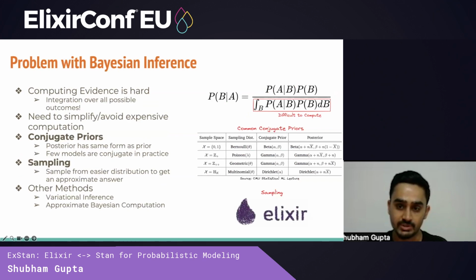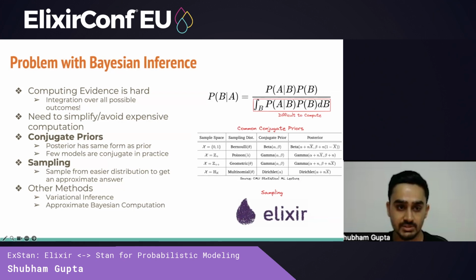The main problem with Bayesian inference is computing the evidence term. This is primarily because the evidence term becomes more difficult to calculate as the parameter space grows. And we need a way to simplify this computation. There are two main ways of doing it. One is using something called conjugate priors.